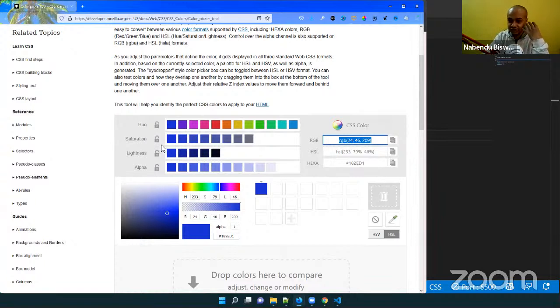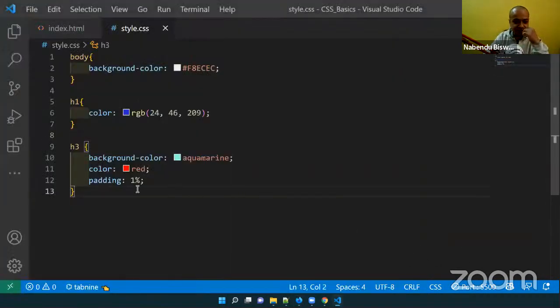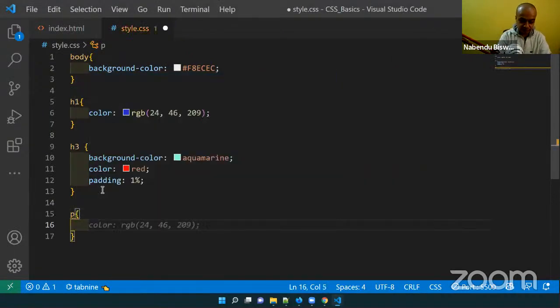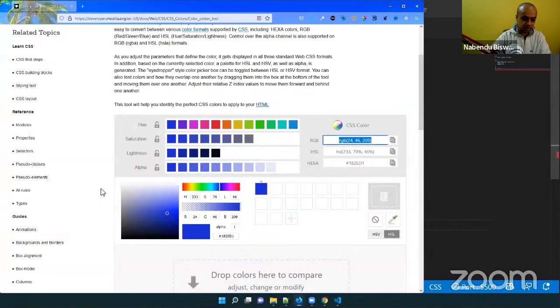Saturation is like whatever the saturation is. You might have heard this term in television. And then the lightness is there, which is by default whatever the lightness is. So for the P tag, let me do it with HSL. Again, I'll give a color, not RGB this time but HSL, and again I will give some dark color here.